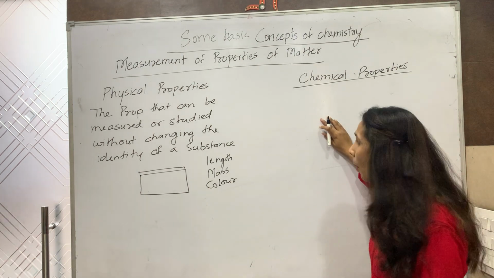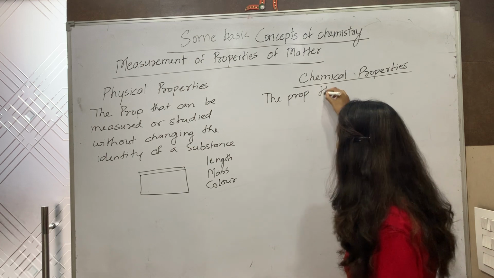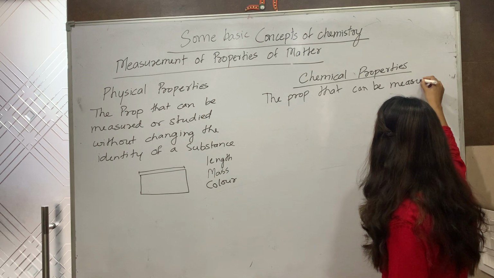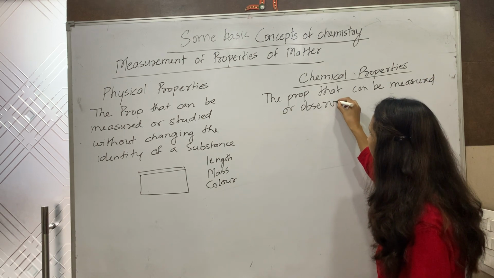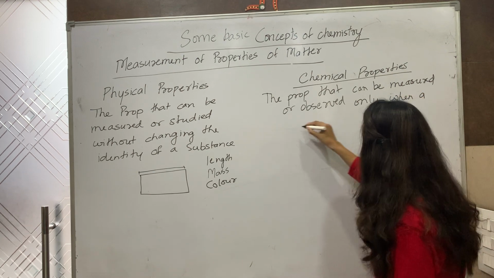Now what are chemical properties? The properties that can be measured or observed only when a chemical reaction occurs.